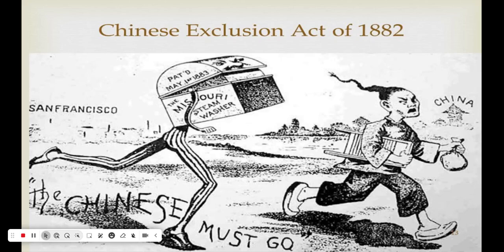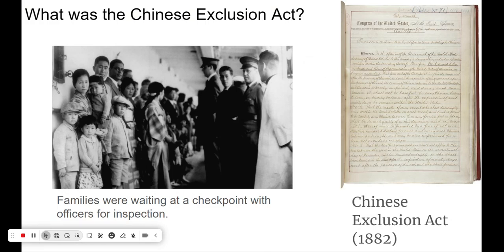Hello everyone. Today I'm going to discuss the Chinese Exclusion Act of 1882, a pivotal moment in American history that tells us a lot about discrimination and the struggles of Chinese immigrants. Discrimination means treating someone unfairly because of their race, gender, age, or religion. Alright, let's get started. What was the Chinese Exclusion Act?